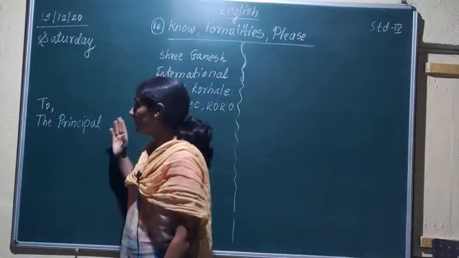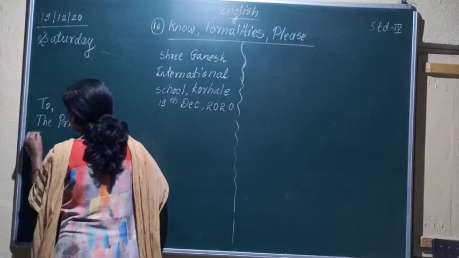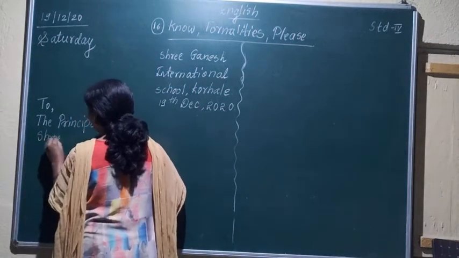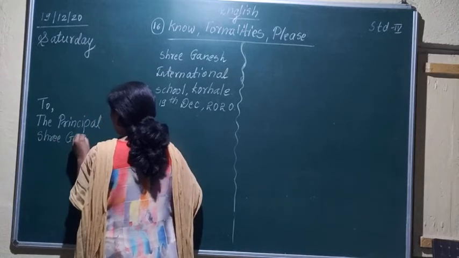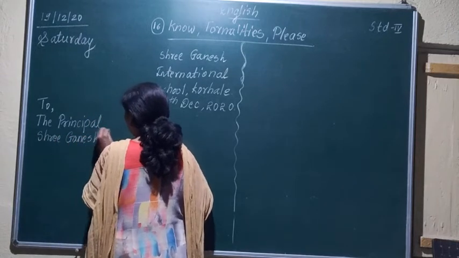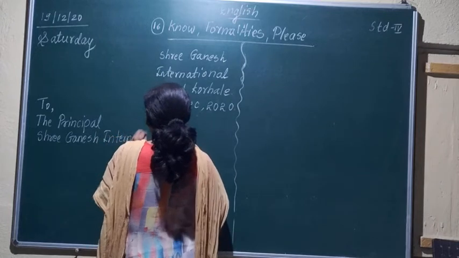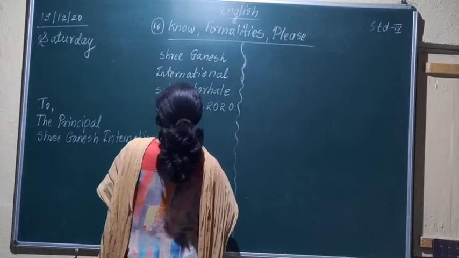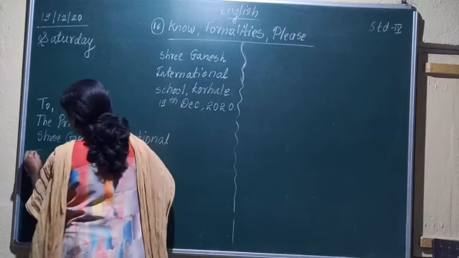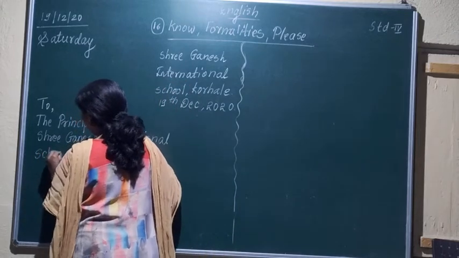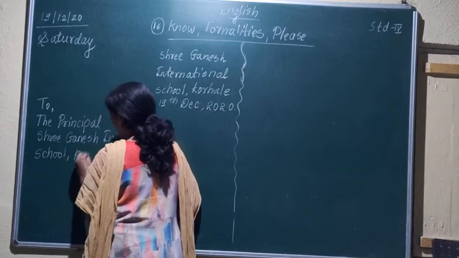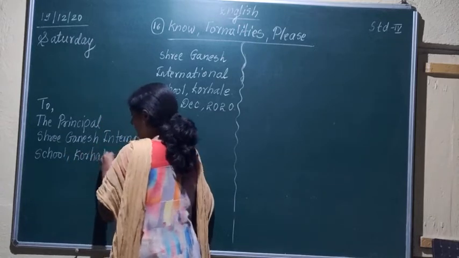Okay, and below that we are going to write the address, Sri Ganesh International School, Korhari.